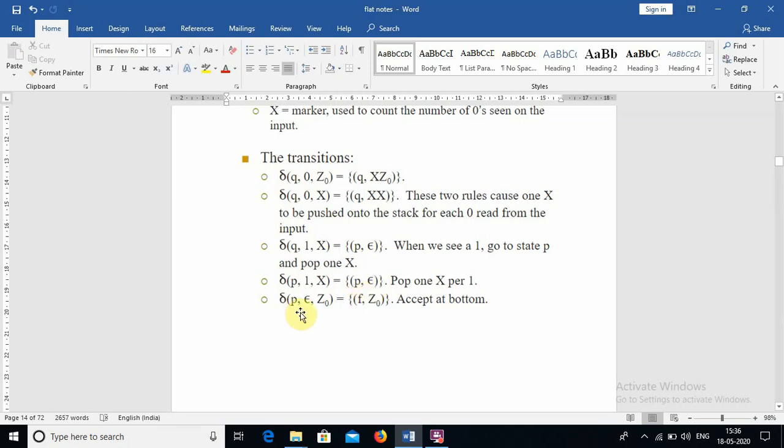Okay, so finally we are at a P state and we don't have any input from the input string, epsilon. That means the stack contains nothing but z0. So then we turn to the final state and we push z0 into the stack.